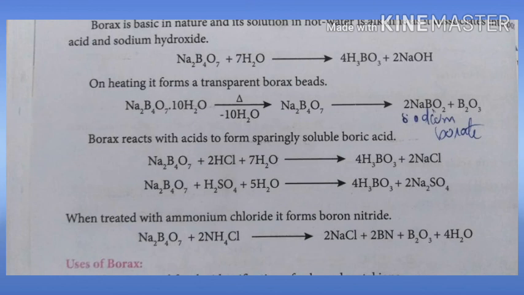Next, borax on treatment with ammonium chloride forms boron nitride, BN. See the last equation, with the elimination of sodium chloride, then formation of boron nitride plus water molecules plus boron trioxide. So these are all the chemical properties of borax.